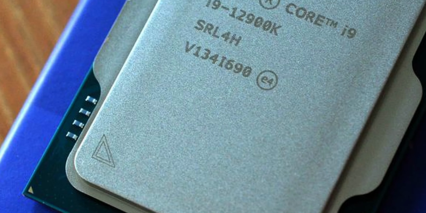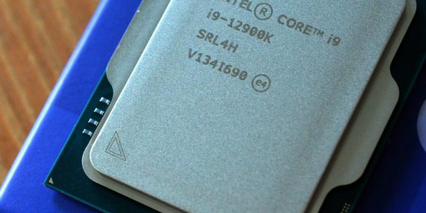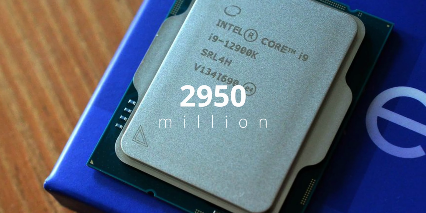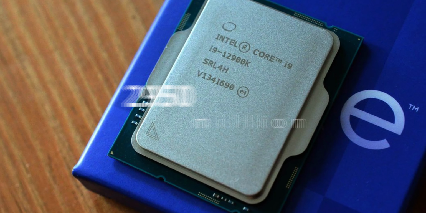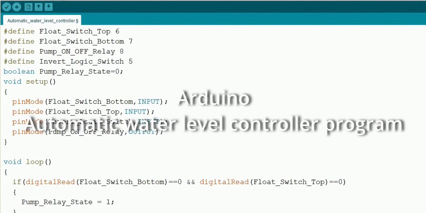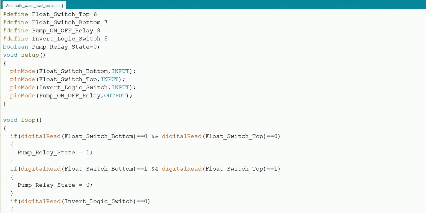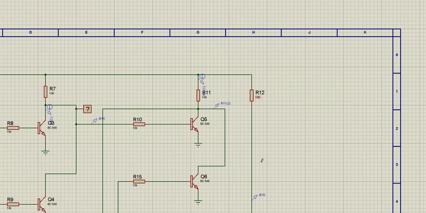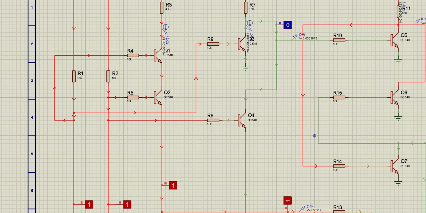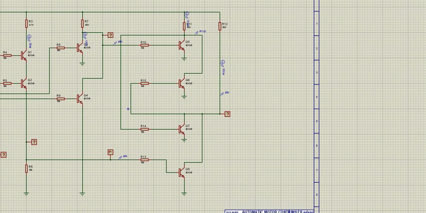Do you know the Intel Core i9-12900K is made out of 2950 million transistors? It's not a joke. And you know the programs are literally a collection of mathematical operations in one form or another. The CPU knows how to run them. The computer doesn't construct the circuit for every computer program. It instructs the transistors how to act as per the computer program. And those in turn provide an output.